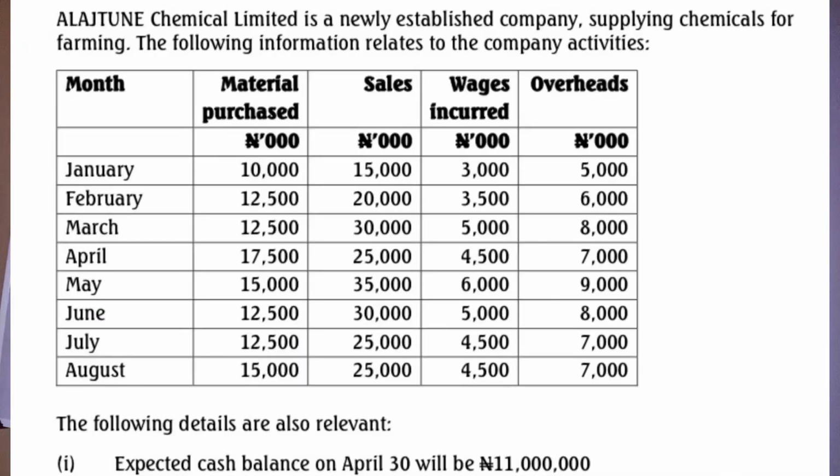Halaj Dutton Chemical Limited is a newly established company supplying chemicals for farming. The following information relates to the company's activities. So we're given the month, material purchase, sales, wages incurred, overheads. We're given all the activities information from January to August: January, February, March, April, May, June, July, August, as you can see. We're told that the following details are also relevant.